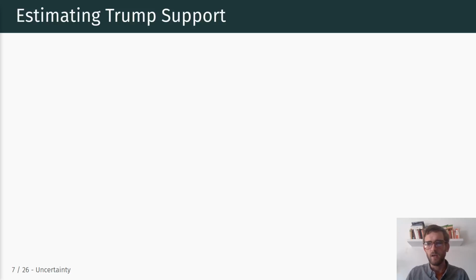Hey everyone. All right, so our goal is to estimate Trump support and characterize the uncertainty around our pre-election estimated Trump support, and then compare that to the actual result in the 2016 election to provide some intuition as to whether our polls were systematically biased, or to what extent the deviations that we observed were possibly or not unlikely to be observed just due to chance.